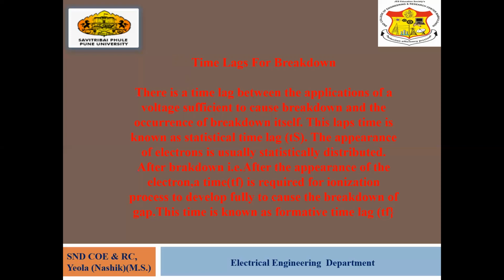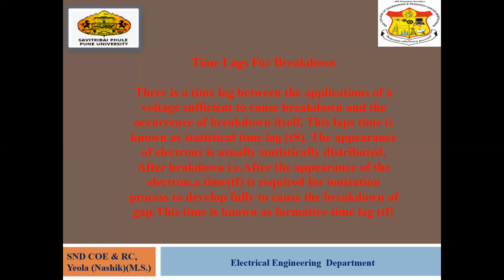The appearance of the electron is usually statistically distributed. After the appearance of the electron, a time Tf is required for the ionization process to develop fully to cause the breakdown of the gas. This is known as the formative time lag. So there are two time lags, the statistical time lag and the formative time lag.